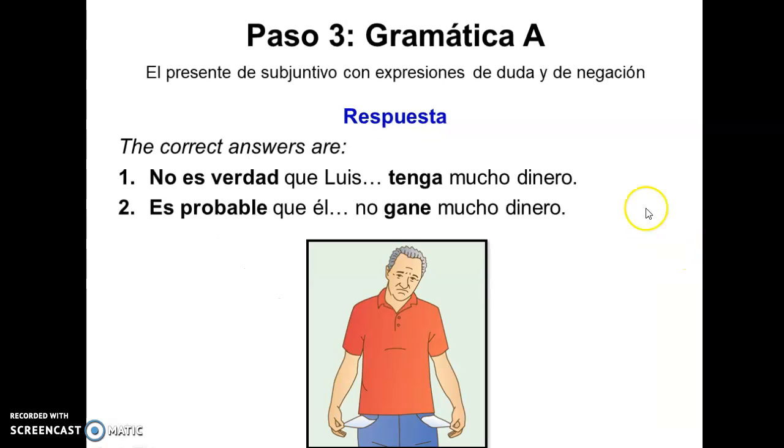So let's see our answers here. No es verdad que Luis tenga mucho dinero. So we actually probably know for a fact that he doesn't have a lot of money. So it's very possible that he doesn't make much money in this case. Well, in the picture we can see his pockets are kind of empty and his face is showing us that he looks sad and disappointed.